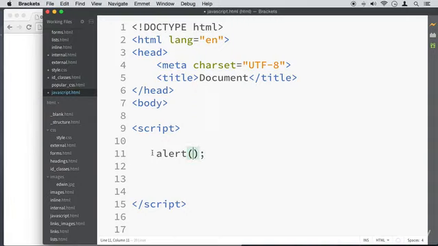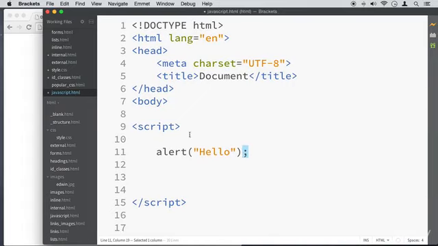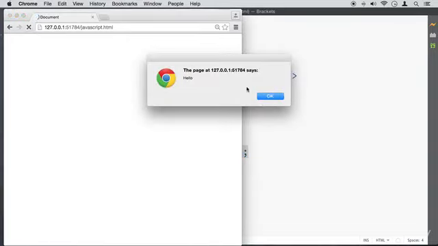Now let's write a very simple function. We type in the alert keyword followed by parentheses, and the semicolon, of course, to close that out. Inside this alert, we're going to put double quotes because we are typing in words, very similar to these attributes here. We're going to say hello. Now this semicolon is very similar to the semicolon in CSS, which tells the browser that I'm done with this command, let's go to the next one. In many other programming languages, it's also used to do the same thing. So now if I go to the browser and refresh, we get the hello right here.